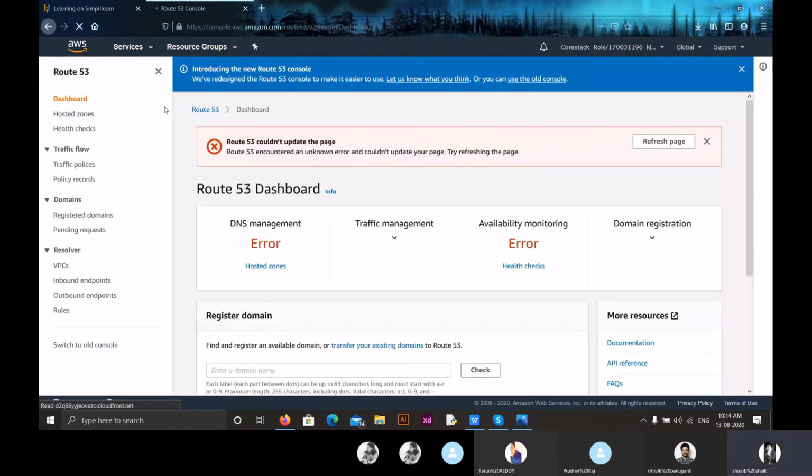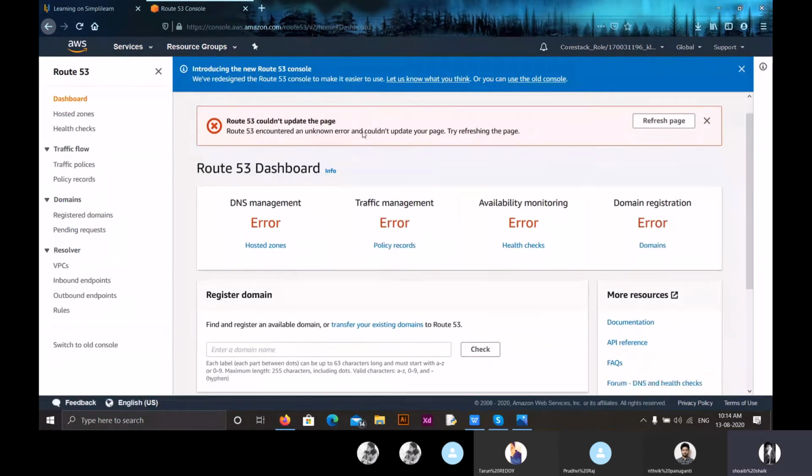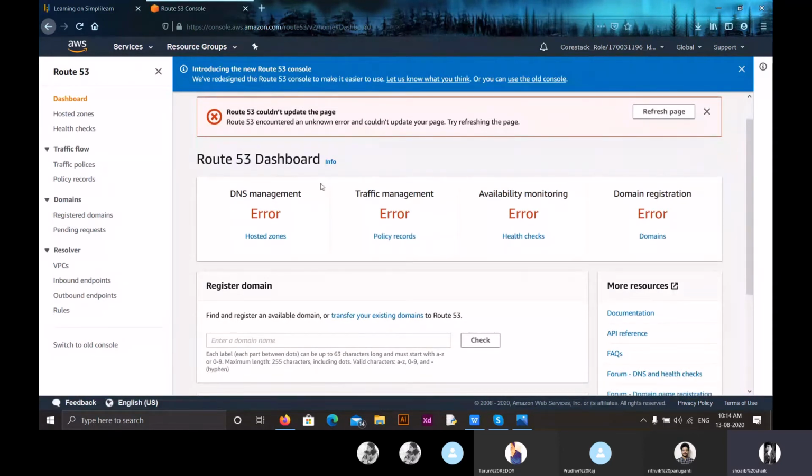So what is Route 53? This is the dashboard of Route 53, where we have different options like DNS management, domain name system management, and traffic management, where traffic means incoming or outgoing requests to our servers. We can also monitor the availability, that is, we can monitor where our servers or data are present. We can also register our domains. Registering domains means we can allot names for our domains. So first, let us learn what this Route 53 is.